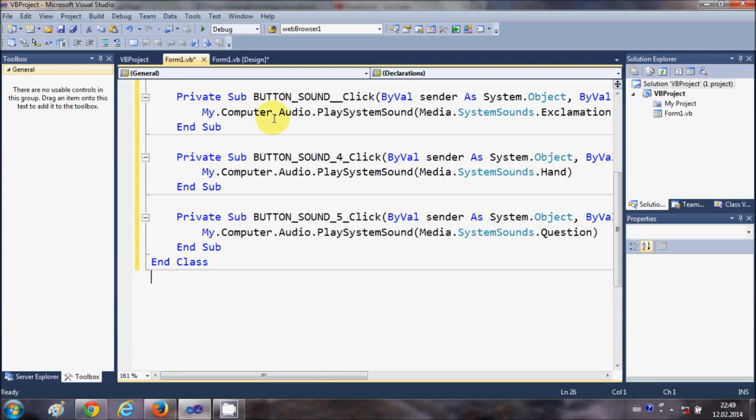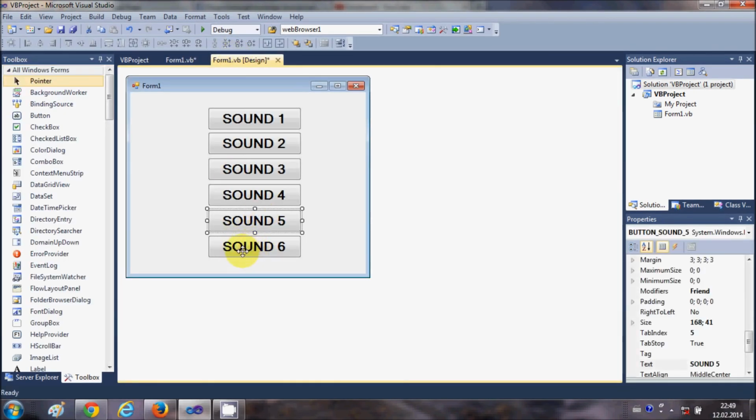Okay, and the sixth button I will show you differently, because the code for the sixth sound is a little different.